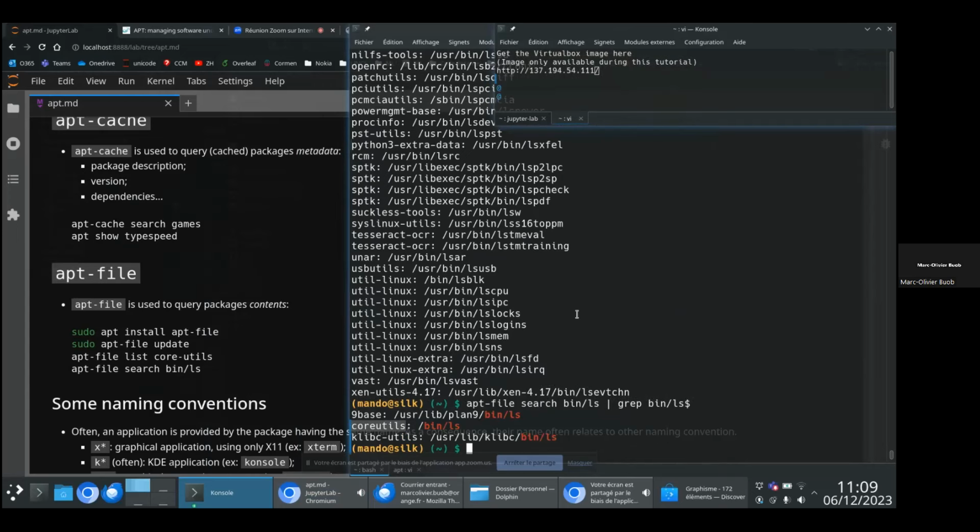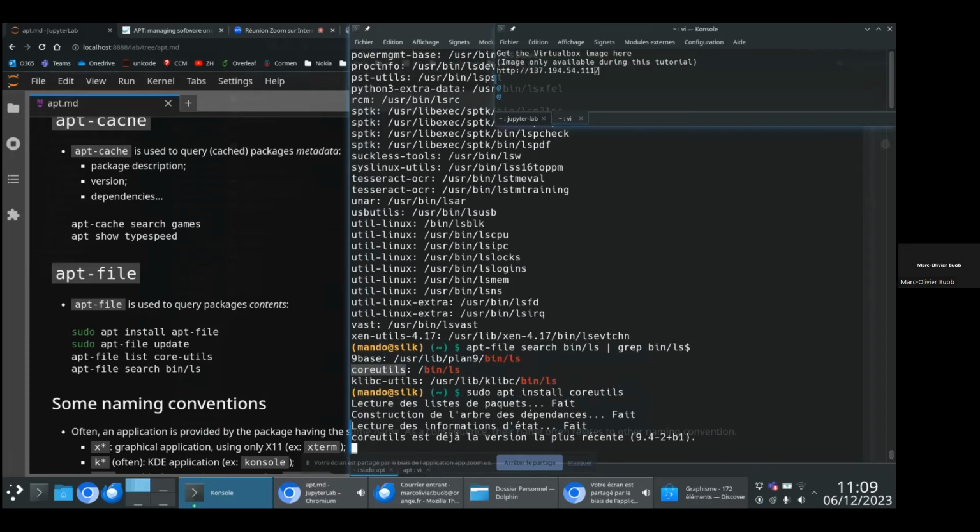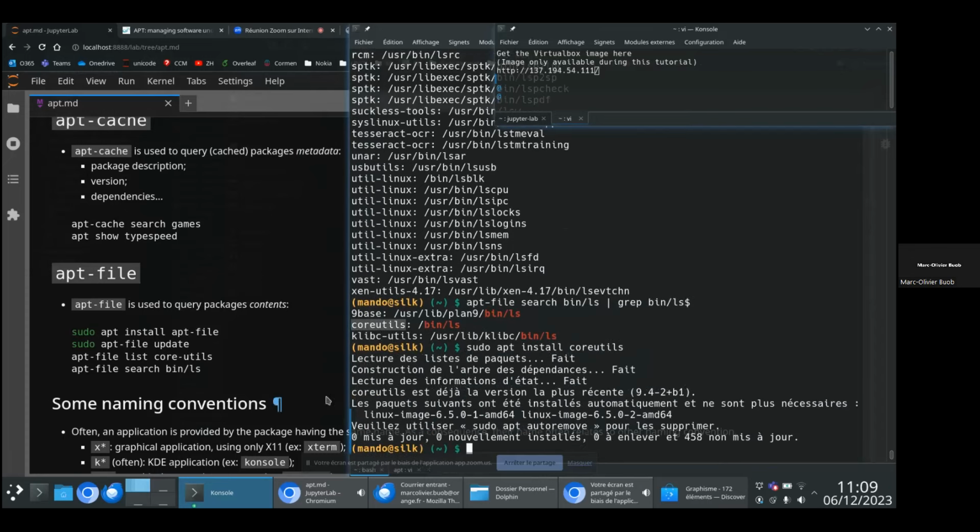Sometimes you follow a tutorial and your Linux says, oh, command not found. So basically, you will run this kind of command. You will just replace the ls by your command, and you will be able to know, oh, okay, this is coreutils or whatever package that I have to install. And so you will just have to run apt install. So here, for example, coreutils. It is already installed because this is one of the core packages of Debian. It's installed by default. But when you have some missing commands, this is of course a non-core package, and so the package is missing.